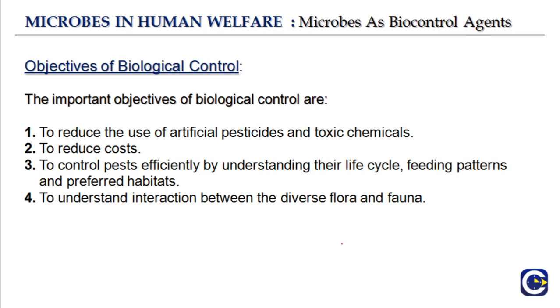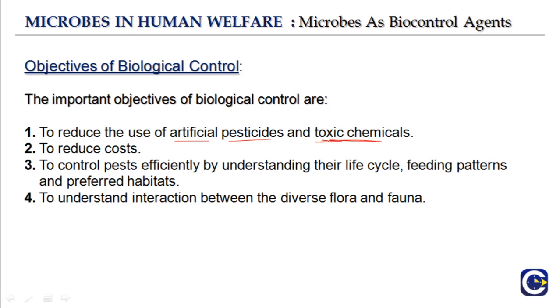What are the objectives of biological control? The important objectives of biological control are to reduce the use of artificial pesticides and toxic chemicals. These artificial pesticides and toxic chemicals will kill the pests, so the purpose will be served. The plants will be rid of the pests, but the problem is they will pollute the environment.